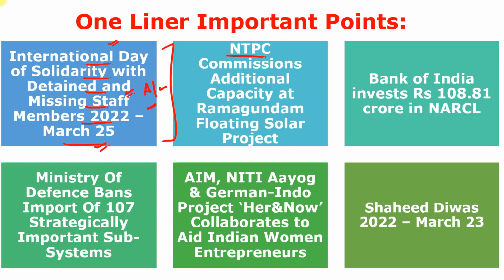Next, National Thermal Power Corporation has made commercially operational an addition of 42.5 megawatt of power generation capacity at Ramagundam floating solar project. Just remember this solar project name, Ramagundam floating solar project. This is India's largest floating solar plant at a single location, and it is situated in Telangana. Previously NTPC commissioned 17.5 megawatt in part 1 and 20 megawatt in part 2. Now in part 3, it is 42.5 megawatt. So in total it is 80 megawatt capacity.